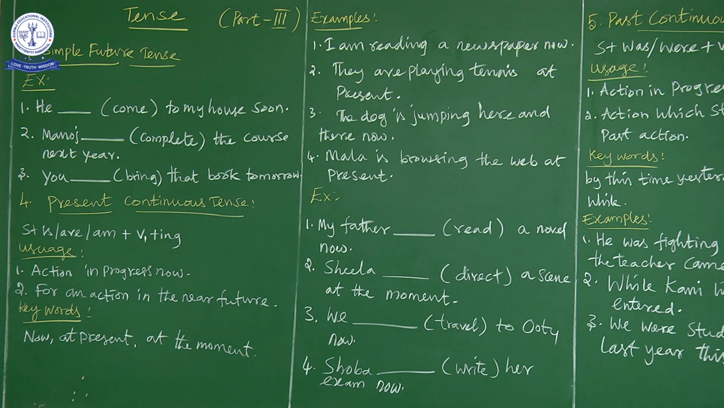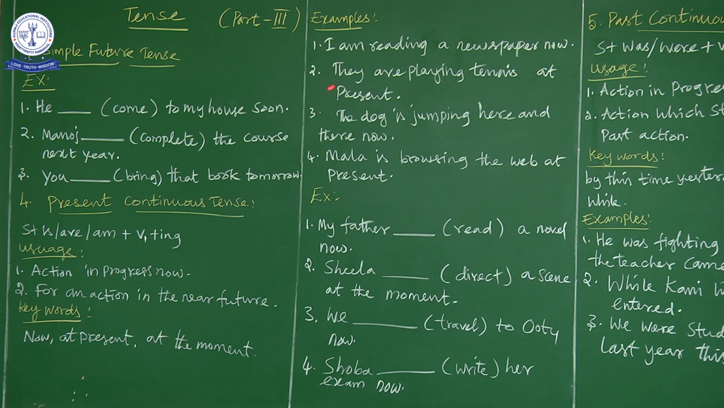Now what am I doing? I am reading a newspaper. Okay, I am reading a newspaper now. Suppose somebody is there, and we were having a conversation. Okay, so at that point is called a time of progress. That's the time of speaking. So that is called present continuous tense.